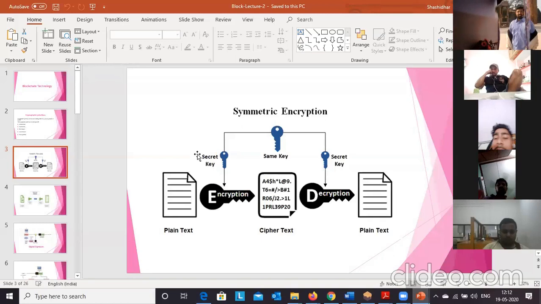What is the disadvantage of this scheme? It is used to provide confidentiality to messages: whenever we transmit messages, we encrypt them and transmit them across the network. The disadvantage is that the encryption and decryption keys are the same. If either party, sender or receiver, reveals the key, the entire security is compromised. That is one drawback. So most crypto algorithms make use of public key cryptography, or asymmetric cryptography.